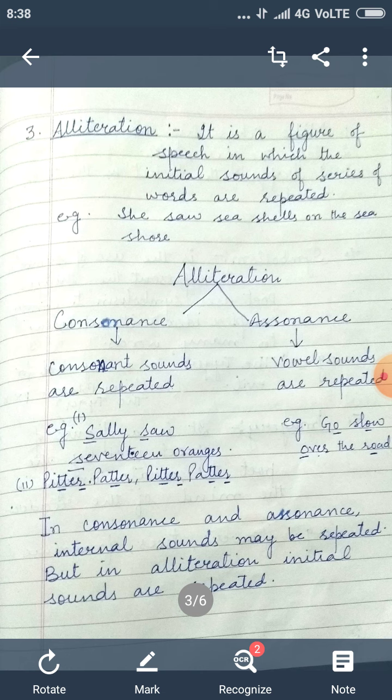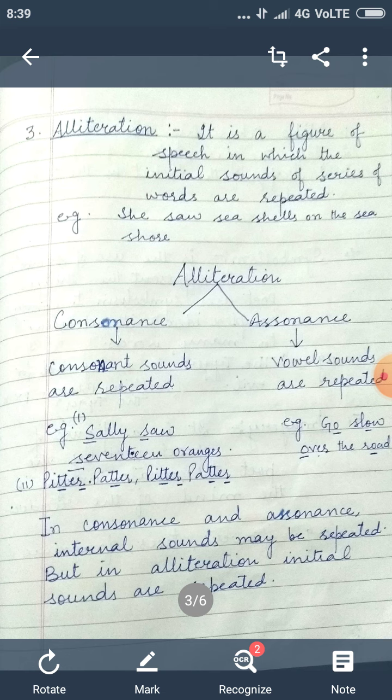But in the second example, pitter patter. Although the P is the same and the P sound is repeated, we are seeing here T and R. So there is the T and R sound in pitter patter. T and R sounds are repeating here. So it means it is consonance.